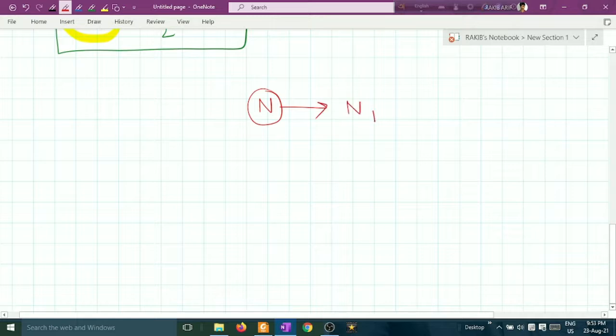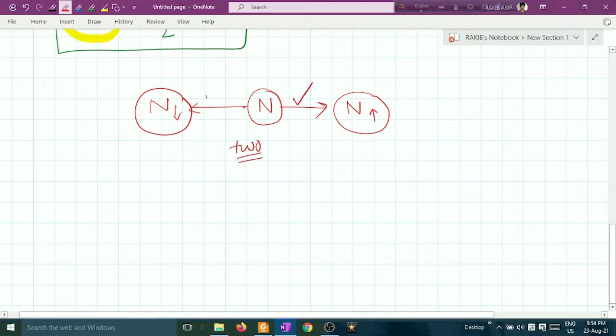Among them you have n up particles, up spin particles, and you have down spin particles, this number. So these are the binomial. Binomial means two, this one and this second one.